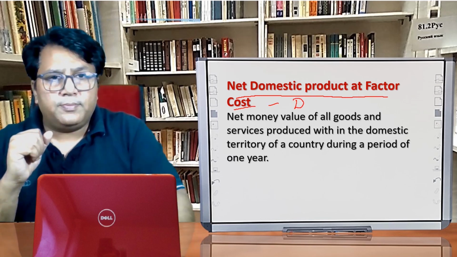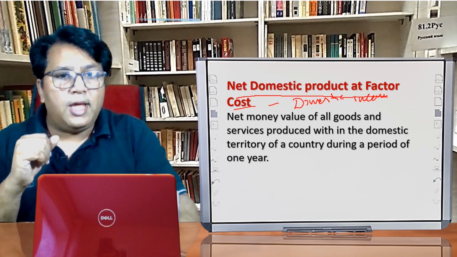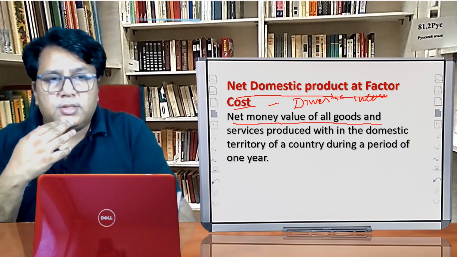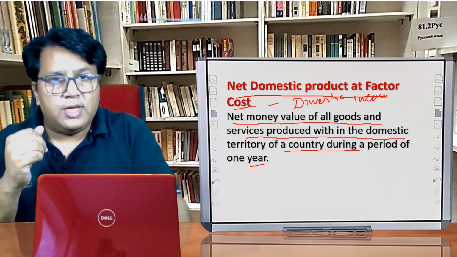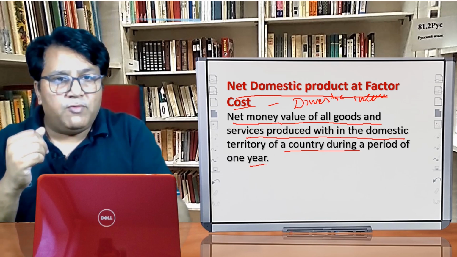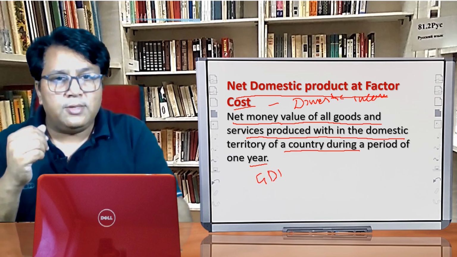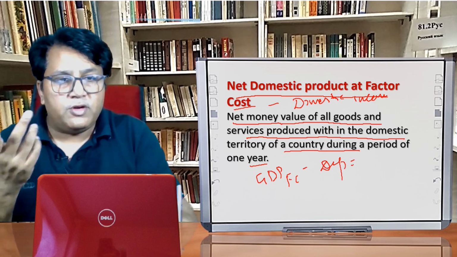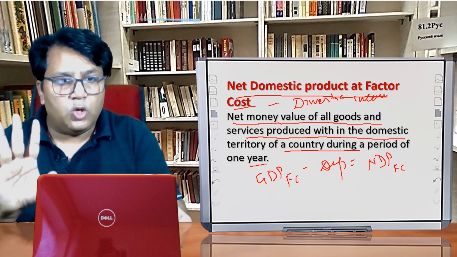Let us see the next aggregates of domestic income. The next aggregate of domestic income is NDP FC. NDP FC is nothing other than the domestic income itself. We can say it is the net money value of all the goods and services produced within the domestic territory during a period of 1 year. How can we calculate it? From the GDP FC, we have to deduct the depreciation, and after deducting the depreciation, we will get domestic income. I hope the point is clear.